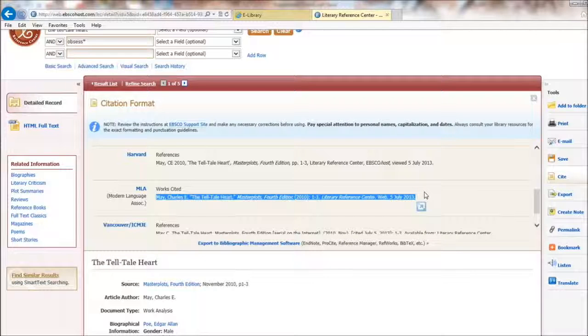Next, we will learn how to use the library catalog and online books.